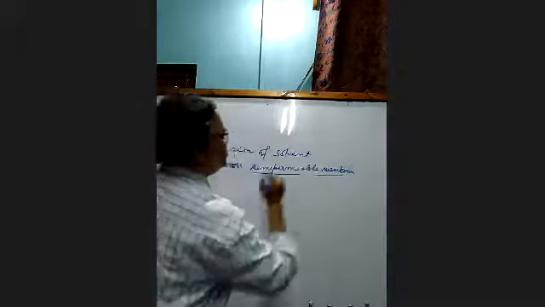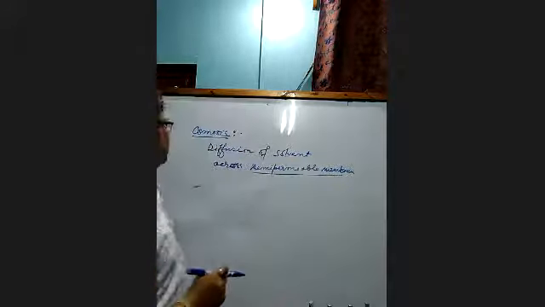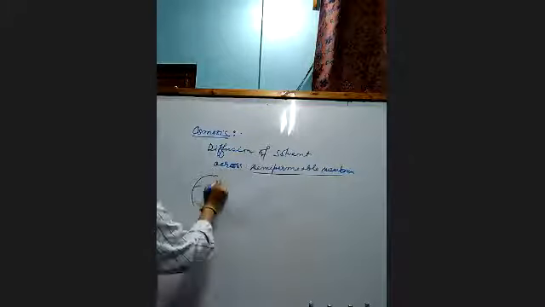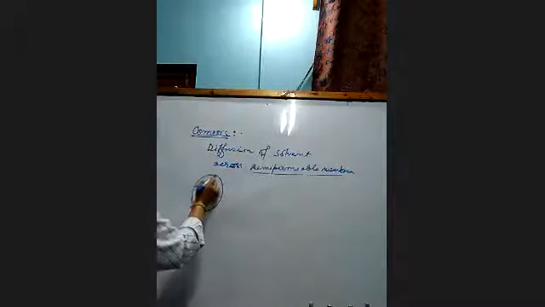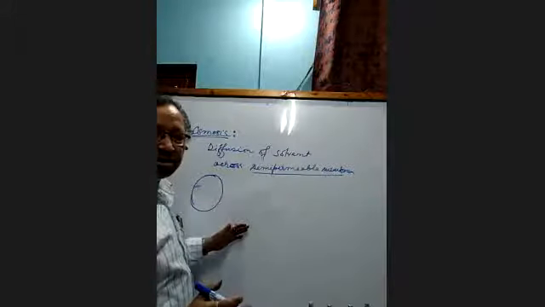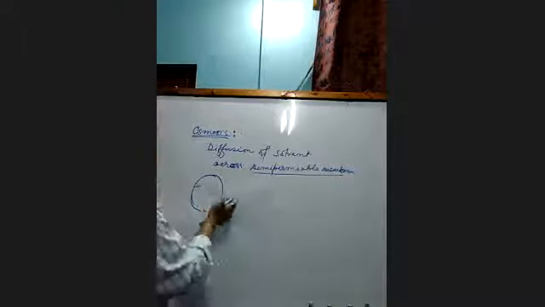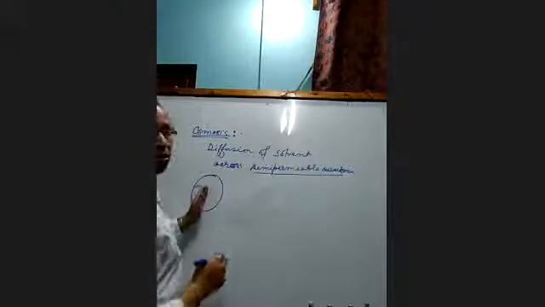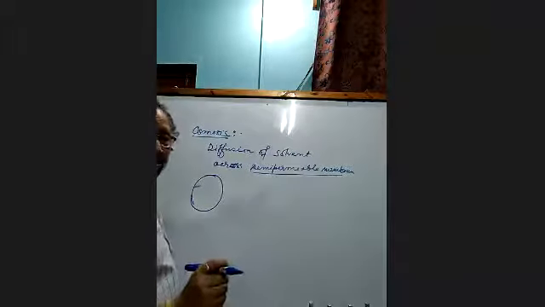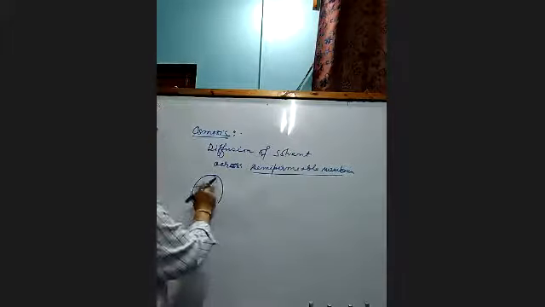Here a semi-permeable membrane is there. A cell which can cause the osmotic entry or osmotic movement of solvent is known as an osmotically active cell.